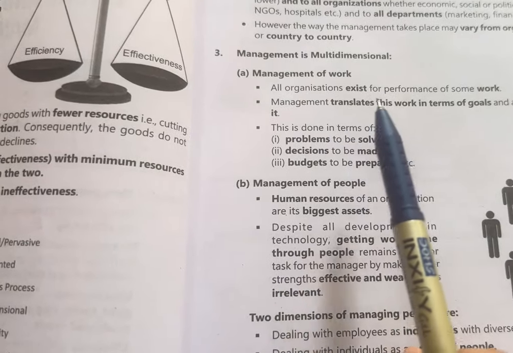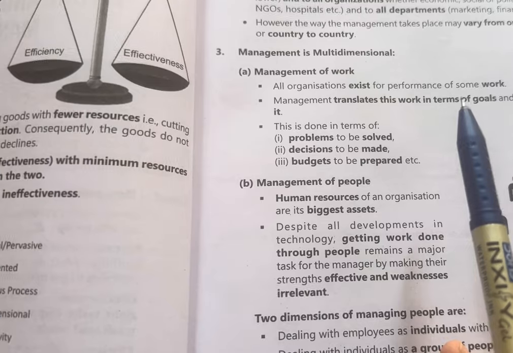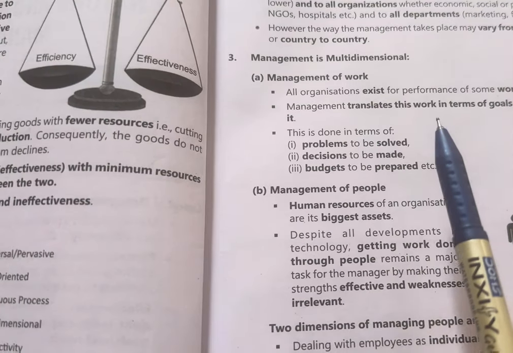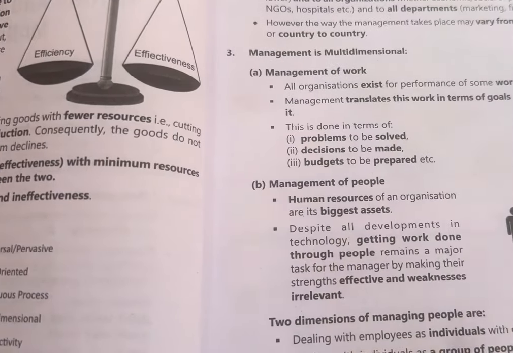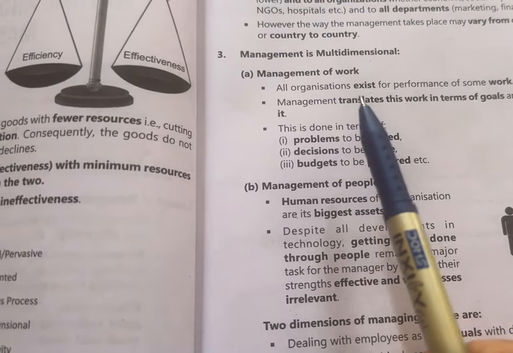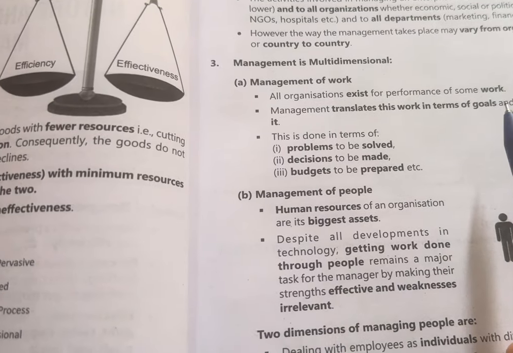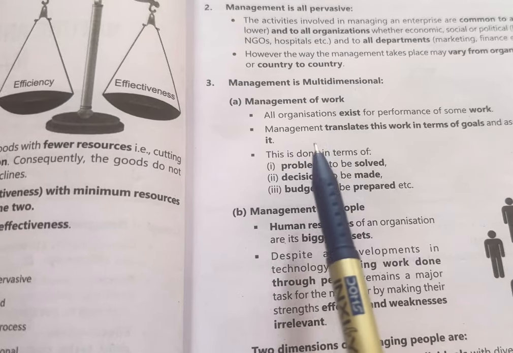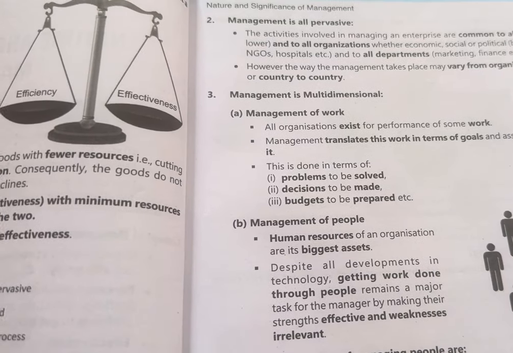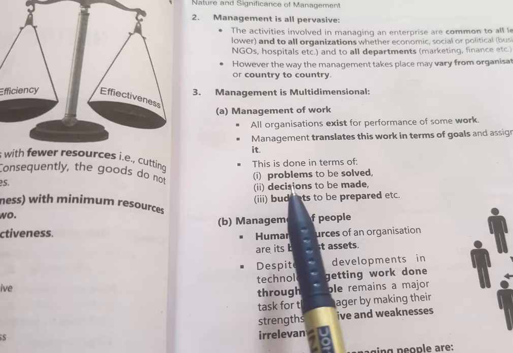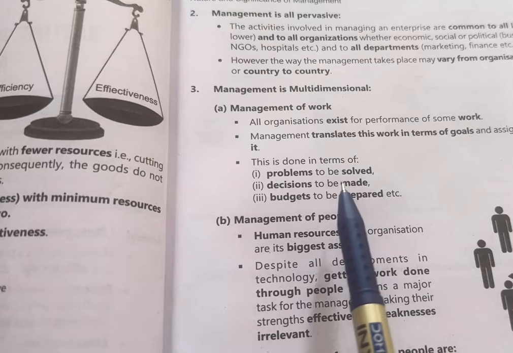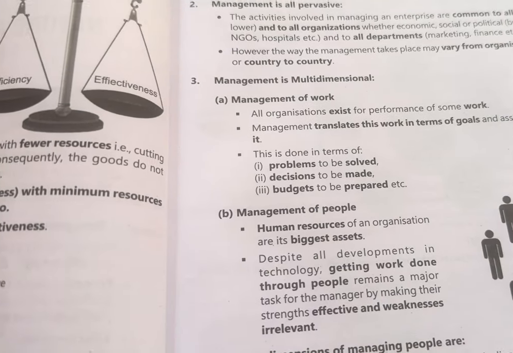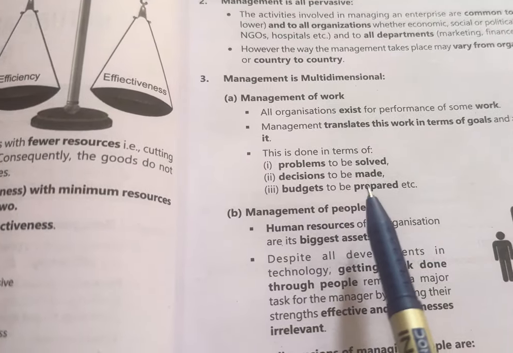All organizations exist for performance of some work. As I told you before, every organization is established for achieving some objective. So all organizations exist for performance of some work, and management translates this work in terms of goals, and with the help of management their objectives are achieved. This is done in terms of problems to be solved. Here, management of work talks about how the problems are to be solved, decisions to be made, and